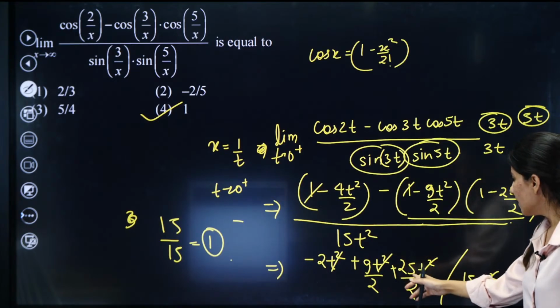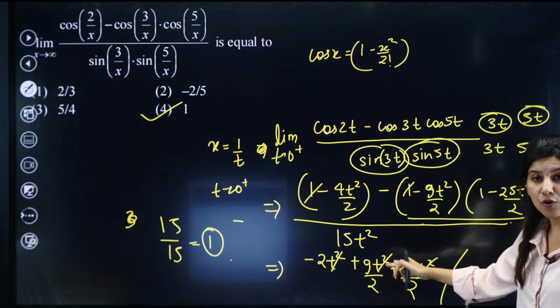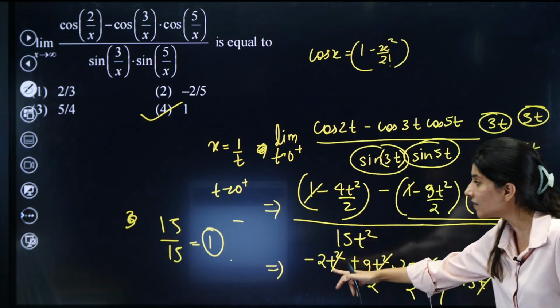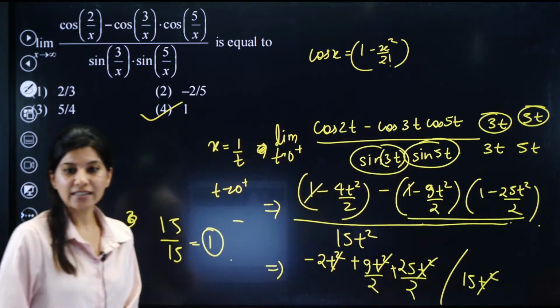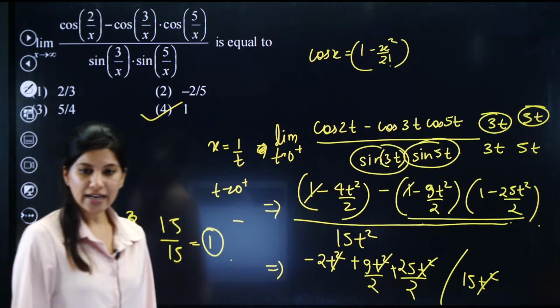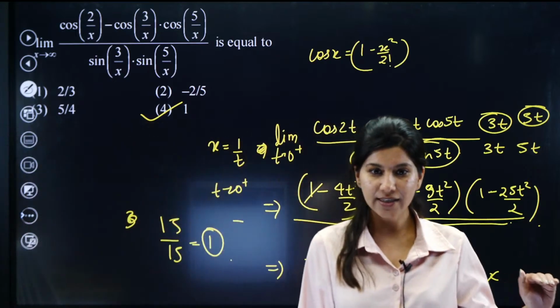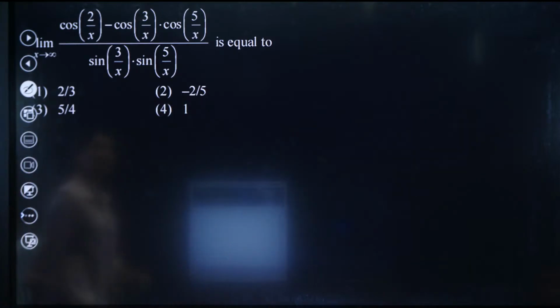Can you see? So this is t square gone. 25 plus 9, 34 by 2, 17. 17 minus 2 is 15. 15 by 15, 1. Option D. Final thing. Okay. Alright, I hope that this question is done. Shall I move on to the next problem?